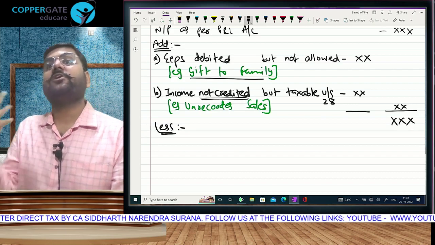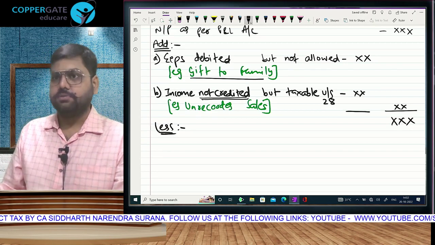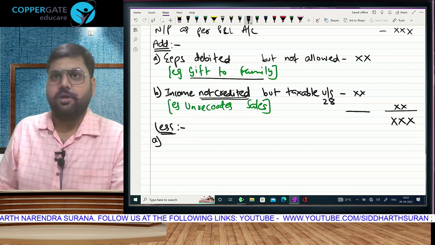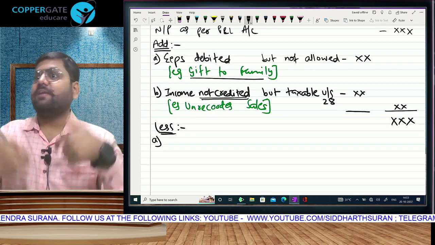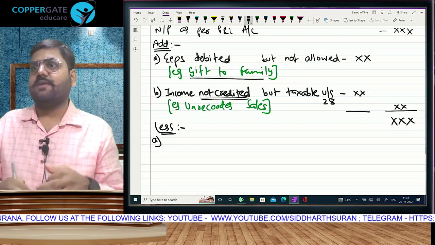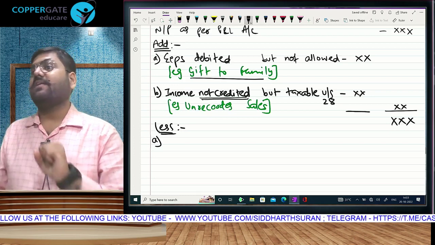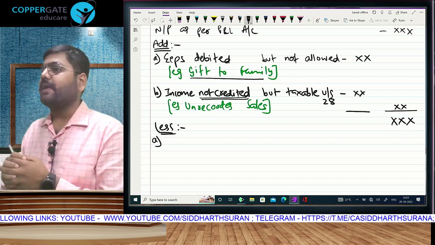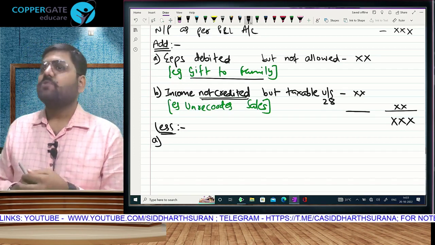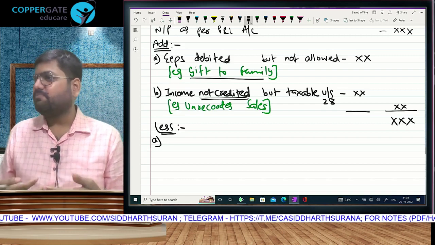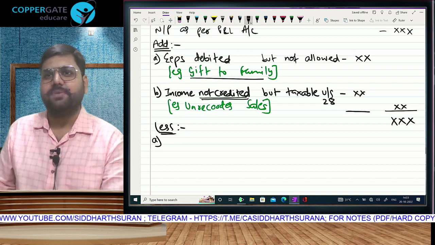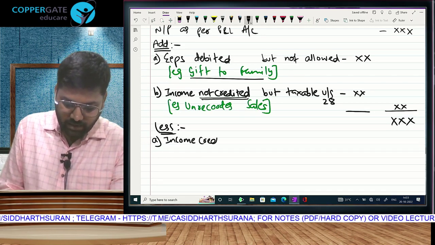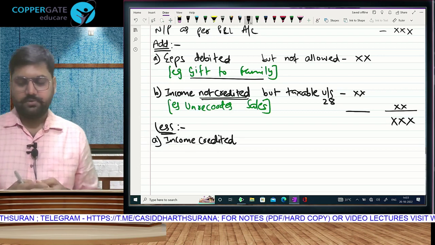Now we will make our less side: mistakes because of which you have increased your profit. Now you have to reduce. One thing everyone understood, one will be relating to income, one will be relating to expense, because I told you at the beginning, income one add one less, expense one add one less. So on the add side one income, one expense; on the less side one income, one expense. On the add side, we first did the expense adjustment. So that the income side should not feel bad, ultimately it is the Income Tax Act. So for maintaining peace and prosperity, this time income first. And income which you have credited in your profit and loss account.